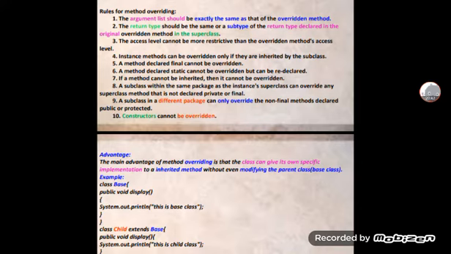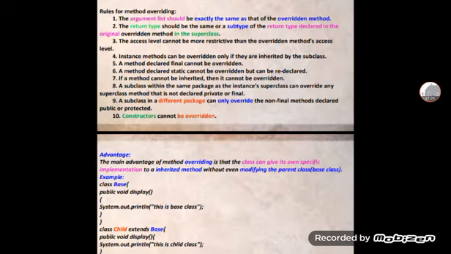The argument list should be exactly the same as that of the overridden method, and the return type should be the same or a subtype of the return type declared in the original overridden method in the superclass. Whenever you use the subtype, it should be a subtype of the return type declared in the original overridden method in the superclass.